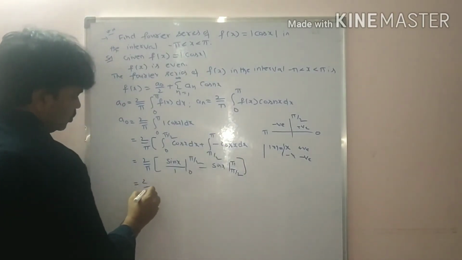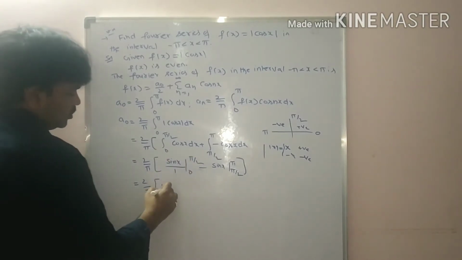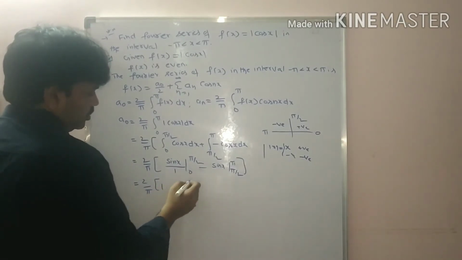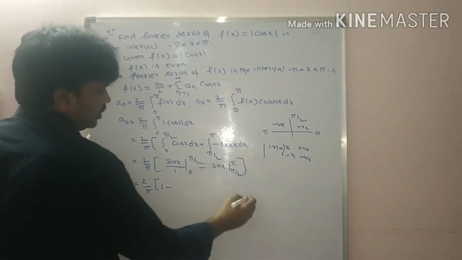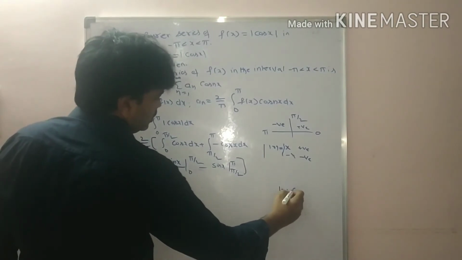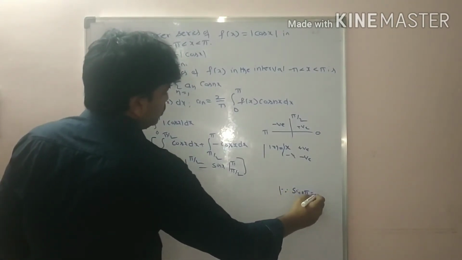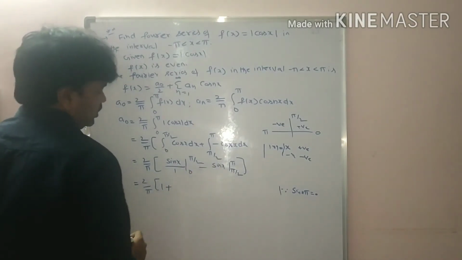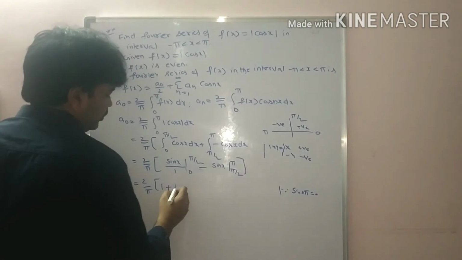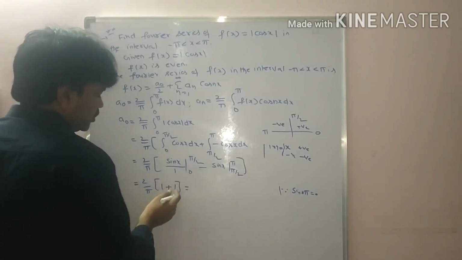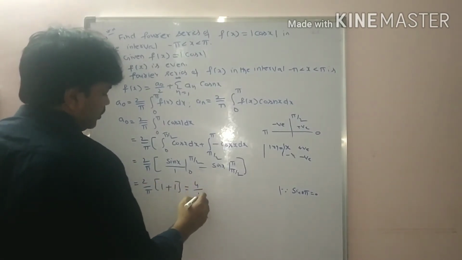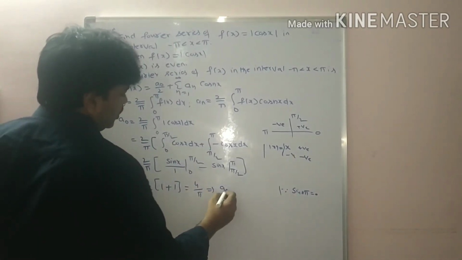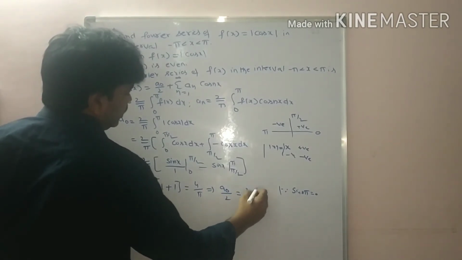So that is equal to 2 by pi, sin pi by 2 value is 1, sin 0 is 0, minus sin pi value is 0 because sin n pi is equal to 0. Minus and minus plus, sin pi by 2 value 1. 1 plus 1 is 2, 2 into 2 is 4 by pi. That implies a naught by 2 value, students. So a naught by 2 is equal to 2 by pi.